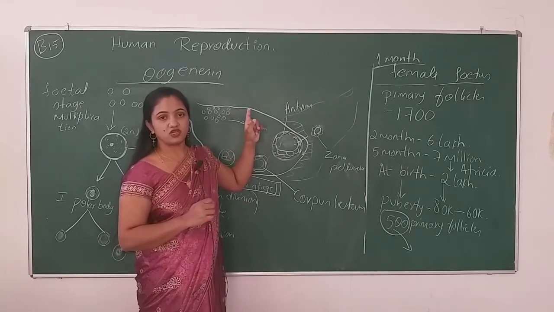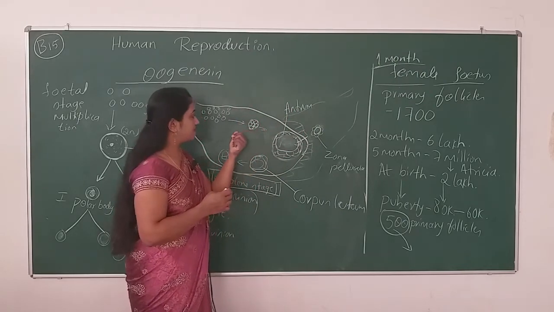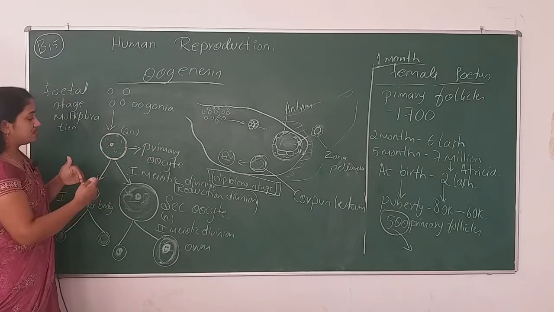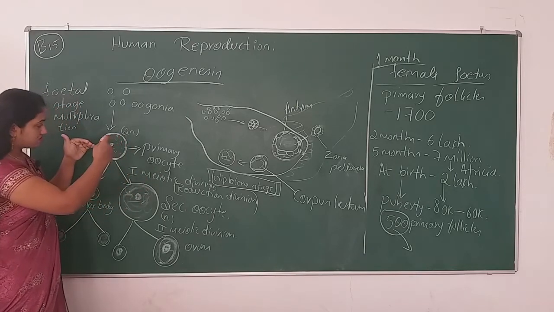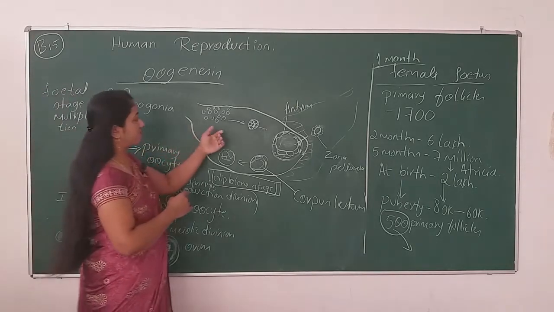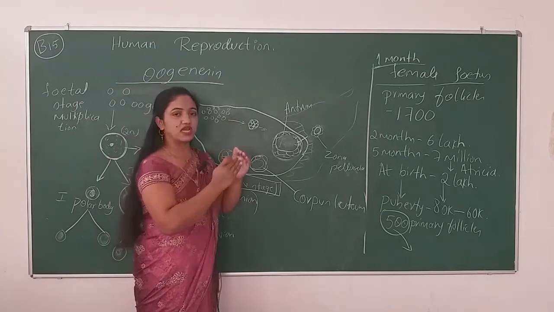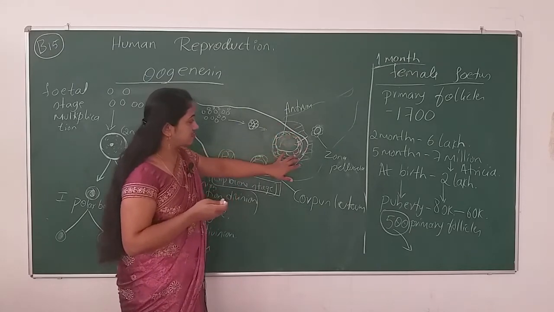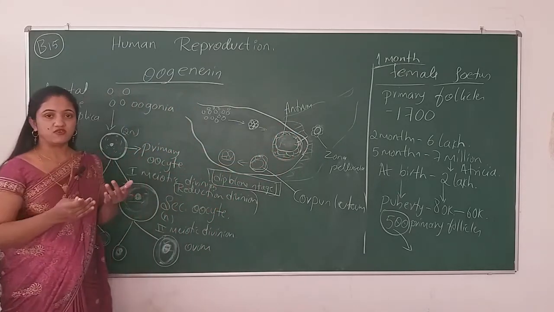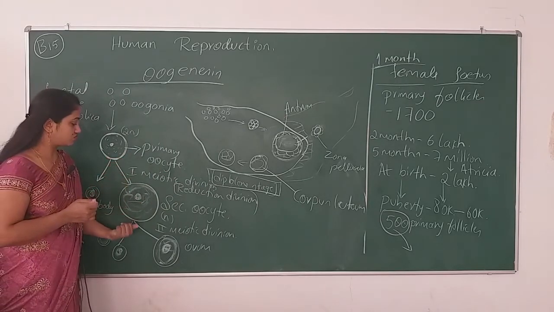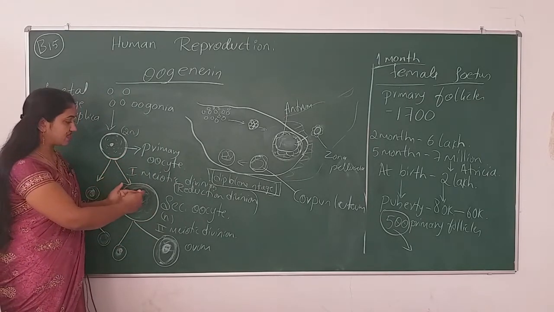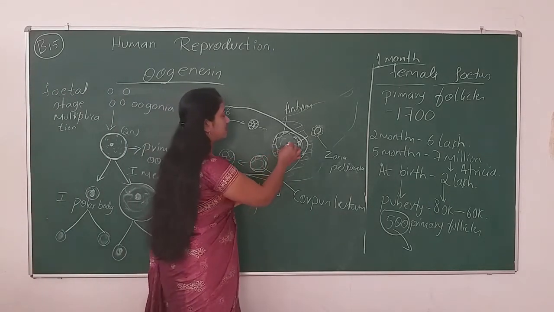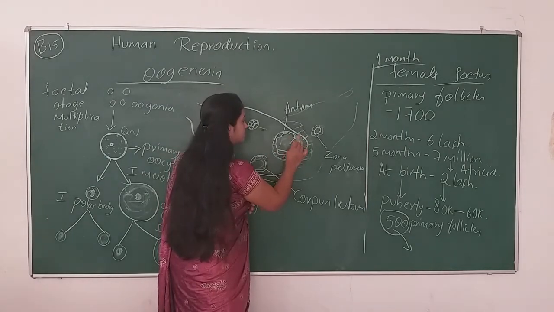How does the Graafian follicle form? When the primary oocyte starts dividing, taking the meiotic division, in the meantime the follicles also form granulosa cells and then thecas and then cavities. Like that, the Graafian follicles mature. When the oocyte reaches the secondary oocyte stage or reaches the ovum, then it ruptures.